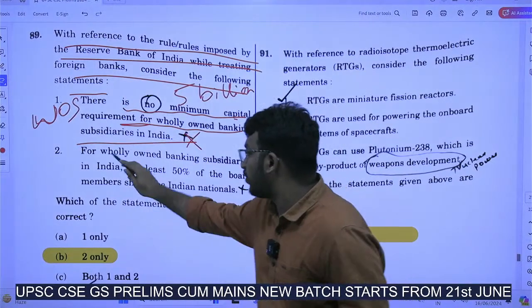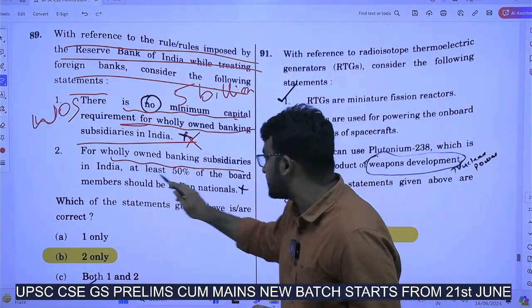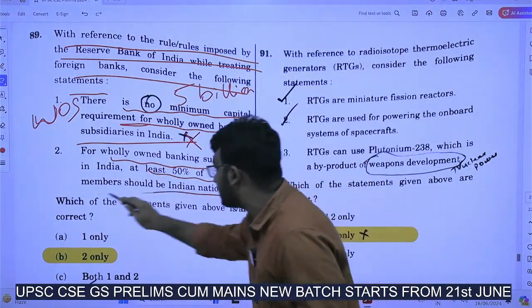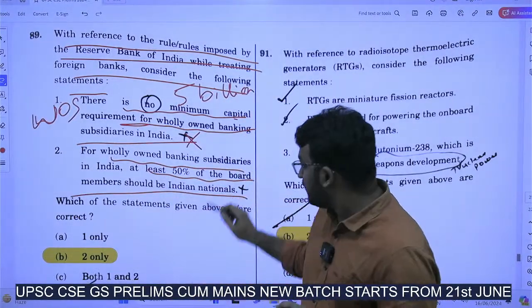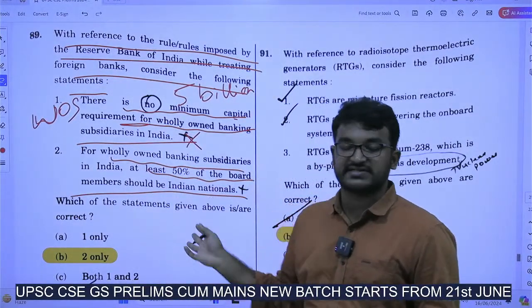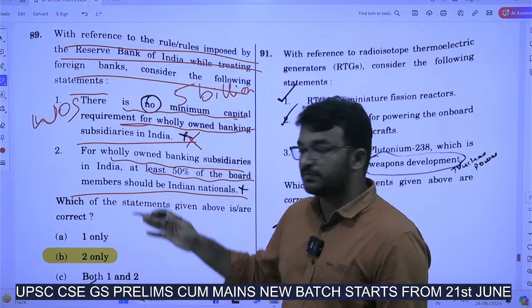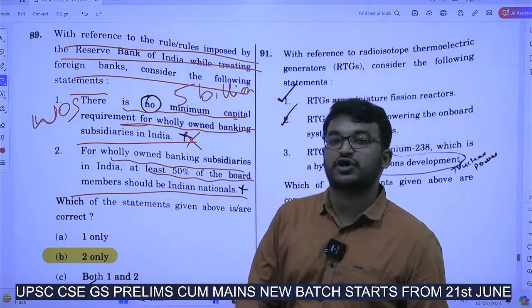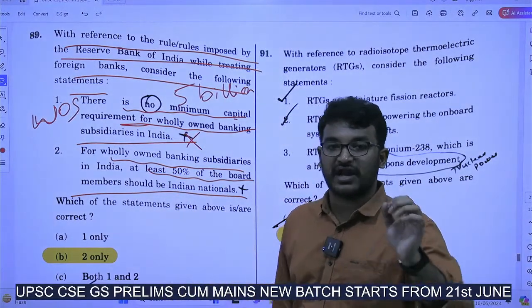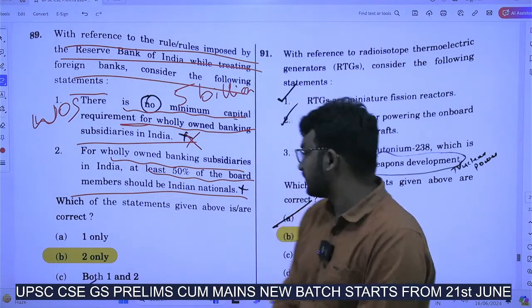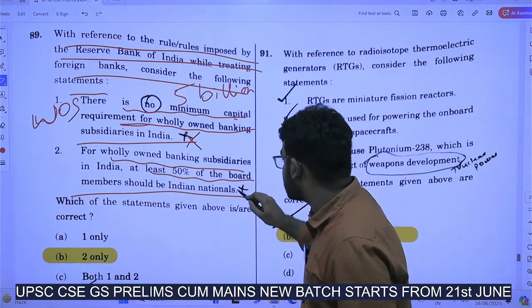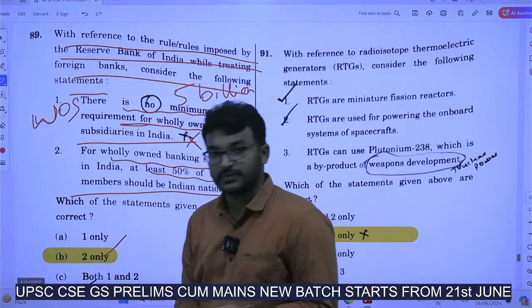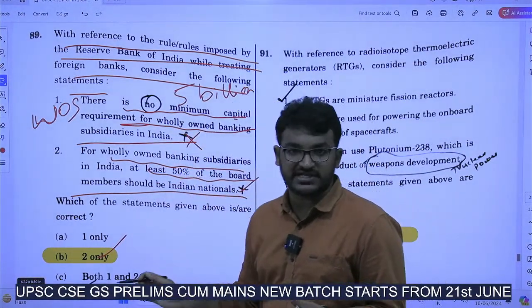Next, for wholly owned banking subsidiaries in India, at least 50% of the board members should be Indian nationals. Yes, it is true. 50% of the board members should be either Indian nationals or NRIs, who have some sort of relation with India. So this is right. The answer is 2 only. This is directly mentioned on the RBI's website.